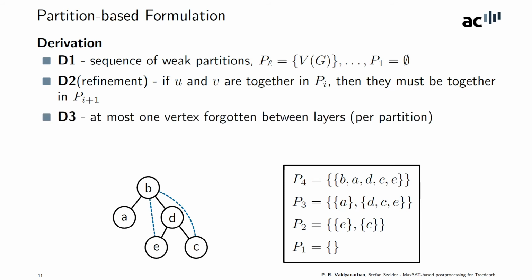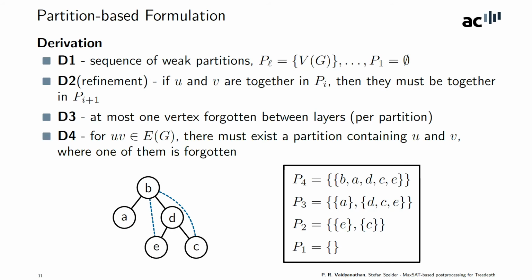The next condition that we need is that at most one vertex is forgotten between layers for each partition. In this case, the underlined vertices are the vertices that are forgotten, which means that they don't appear in any further layers below. And as you can see, there's at most one per partition. The point at which a vertex is forgotten corresponds to the level at which it appears in the tree depth decomposition. And finally, for any two vertices that share an edge, there must exist a partition which contains both the vertices and where one of them is forgotten.